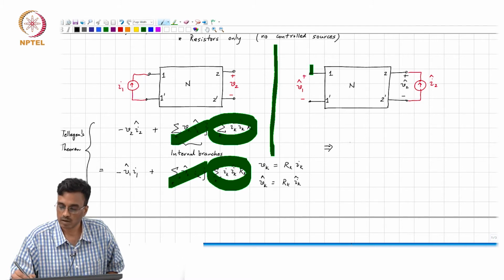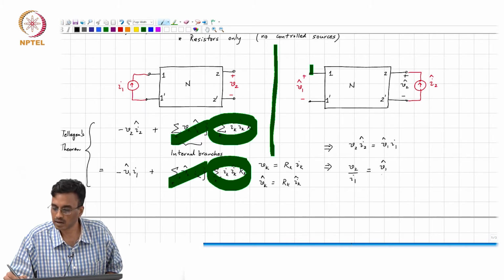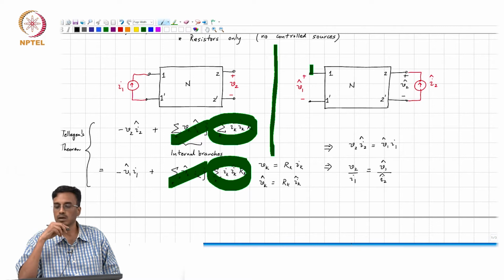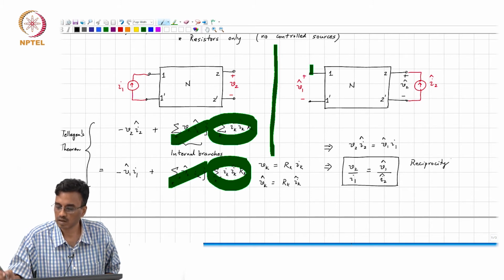V2 times I2 hat equals V1 hat times I1, which is equivalent to saying that V2 by I1 is the same as V1 hat by I2 hat. So, this is the reciprocity.